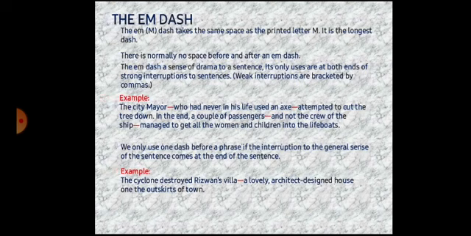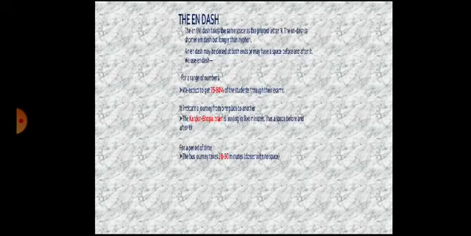This is revision, my dear students. The M dash, all this is revision. Go through it, study. The M dash takes the same space, same as I put again because it is in your textbook for revision. The N dash. So, my dear students, thank you. Go through the textbook, study well and learn. Bye bye.